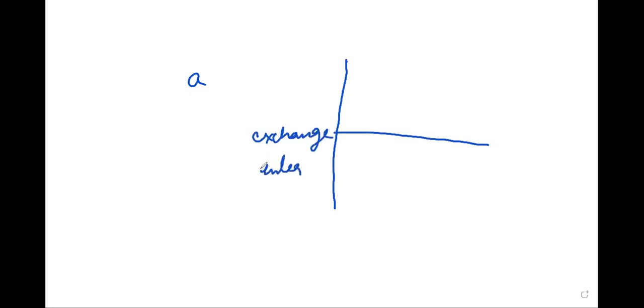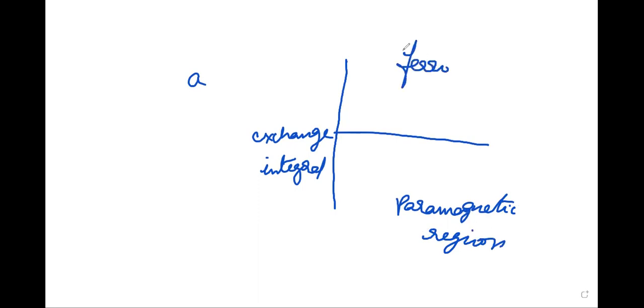For transition metals, this is represented by this curve. This is the exchange integral. This is the paramagnetic region. This is the ferromagnetic region.